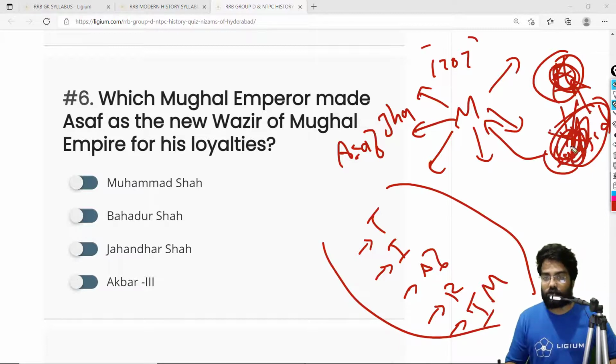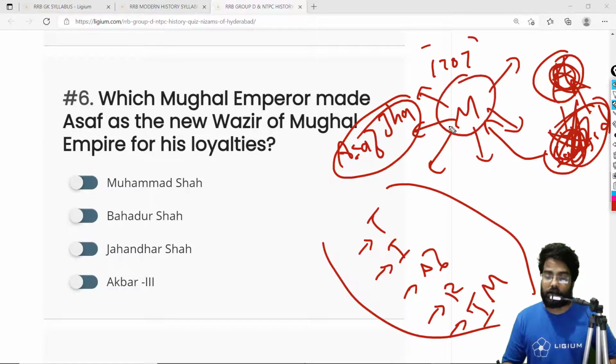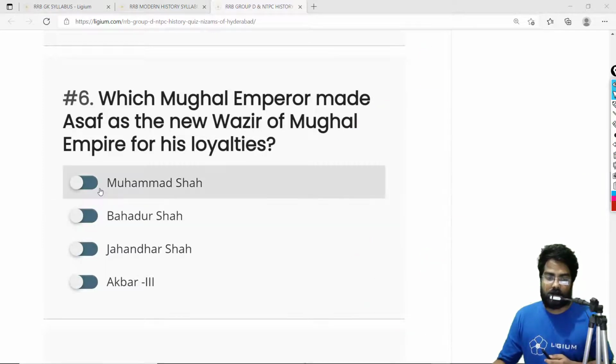Okay, and the Sayyid brothers were executed. So, in favor of the loyalties displayed by Asaf Jah, Muhammad Shah, the Mughal emperor, decided to give him a new title, that is the Wazir of the Mughal Empire. So the correct answer is Muhammad Shah. It was Muhammad Shah who bestowed the title Wazir on Asaf Jah or Nizam-e-Mulk.